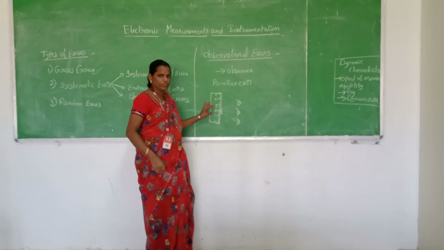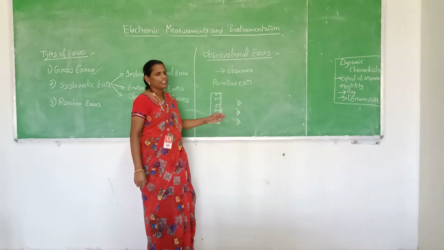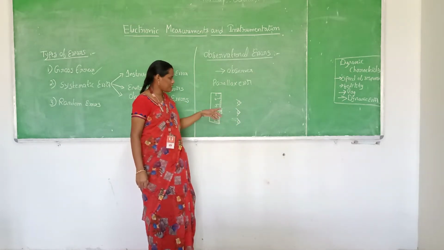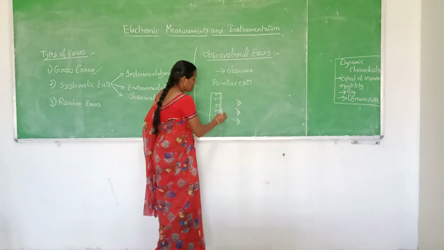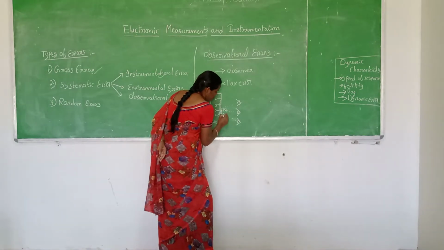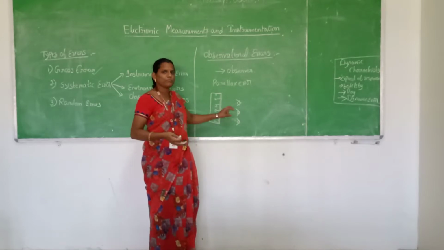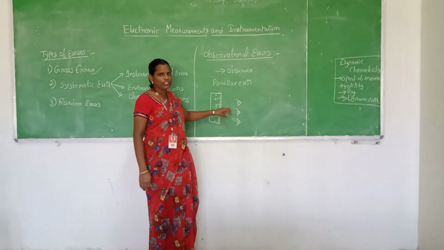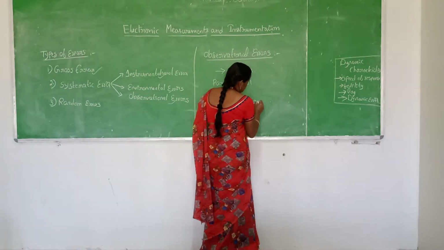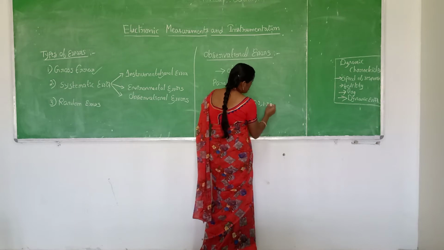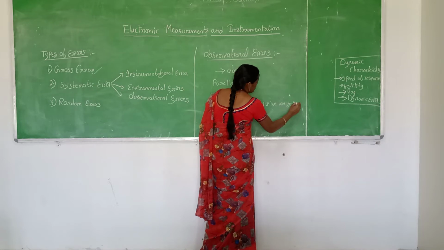Instead of measuring 2, if the head of the observer is too far to the right or too far to the left, then the observer may get a reading of 2.2 here, whereas here he may get 1.8. So 2.2 and 1.8 are the wrong readings, whereas 2 is the correct reading. This minor change in the correct quantity of the measurement is called the parallax error.